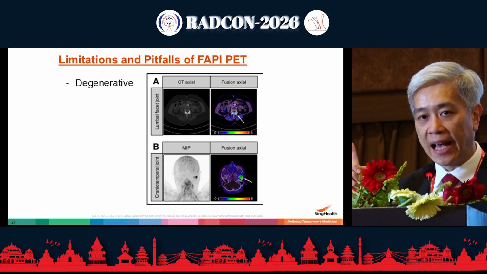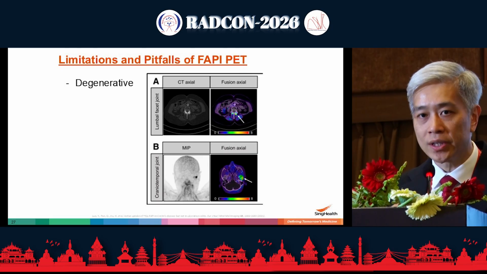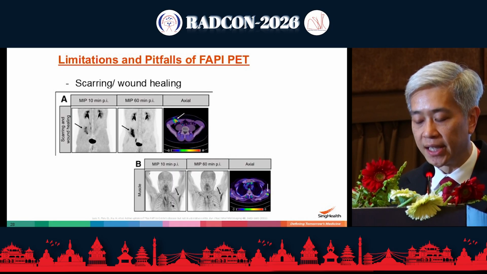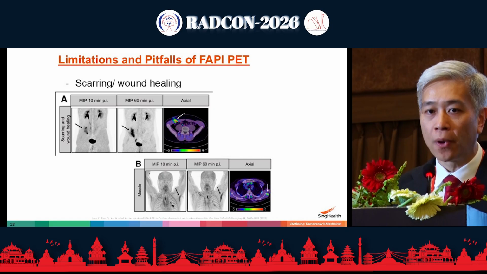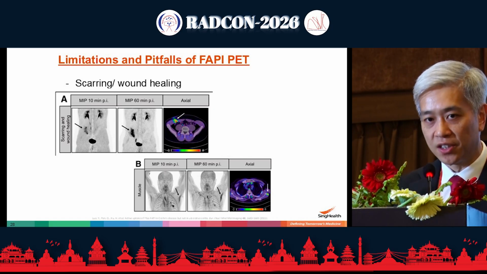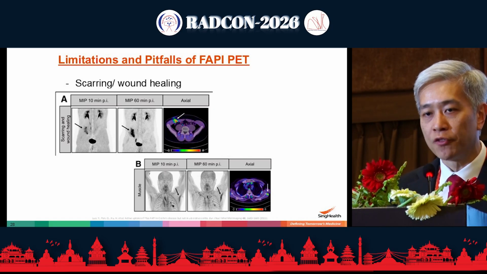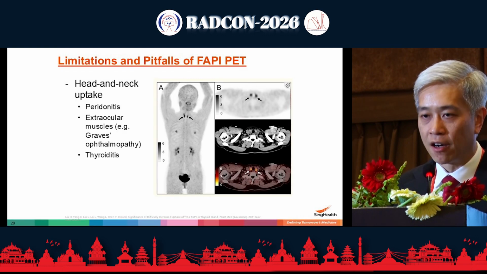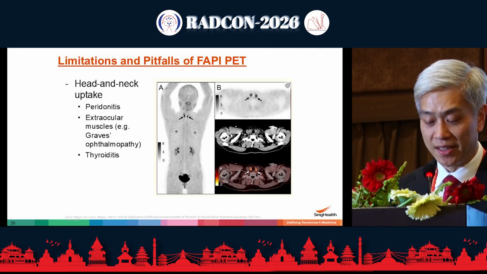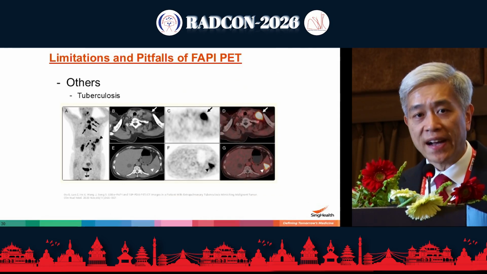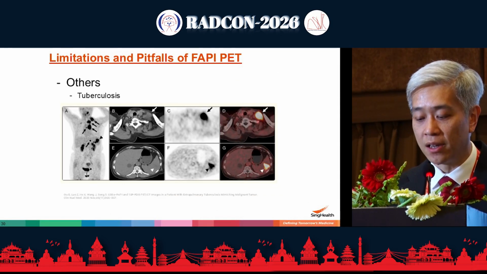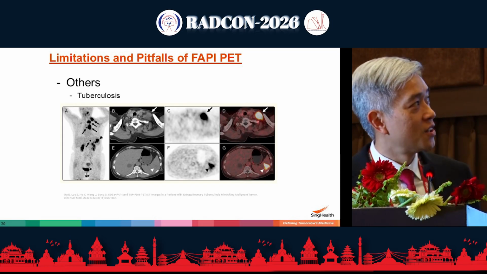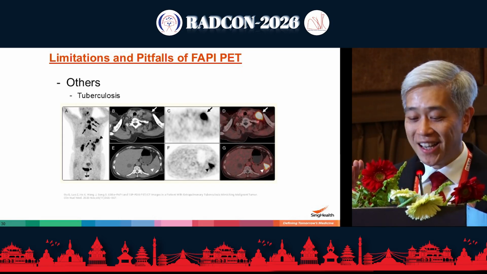And this is one area that has been quite problematic for us in our own clinical practice: scarring or wound healing. Post-treatment, so post-surgery, sometimes insertion of certain tubes, around the tubes we see a lot of non-specific uptake on FAPI PET. Again, any kind of inflammation, thyroiditis or periodontitis, or even infective diseases like tuberculosis can show quite a lot of uptake. So I think I'm finishing in good time.